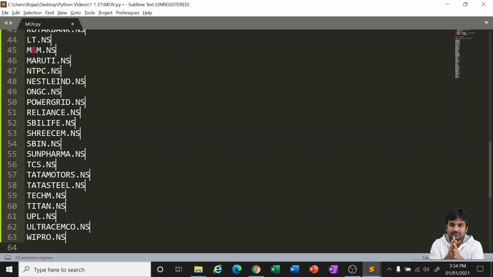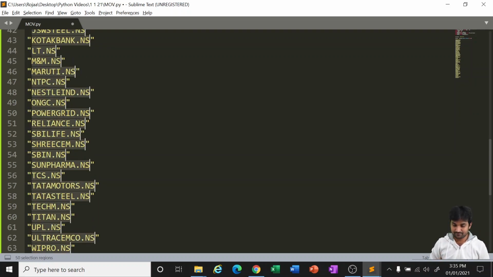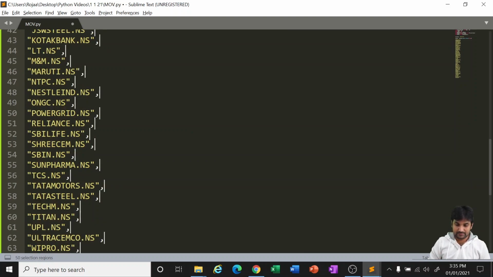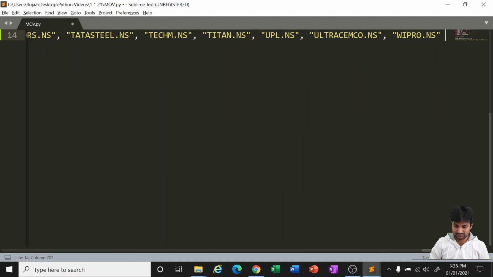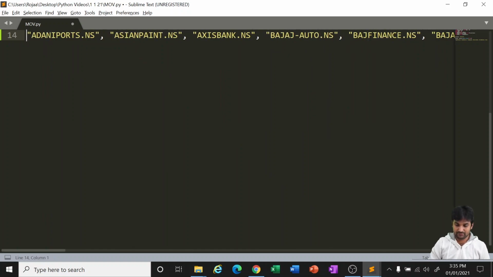Only then can it understand that we are asking Yahoo for Nifty or national NSE data. So we have to give a suffix called NS. That we have given now, and we are converting this into a string, and deleting the comma. So now we made it into a list.